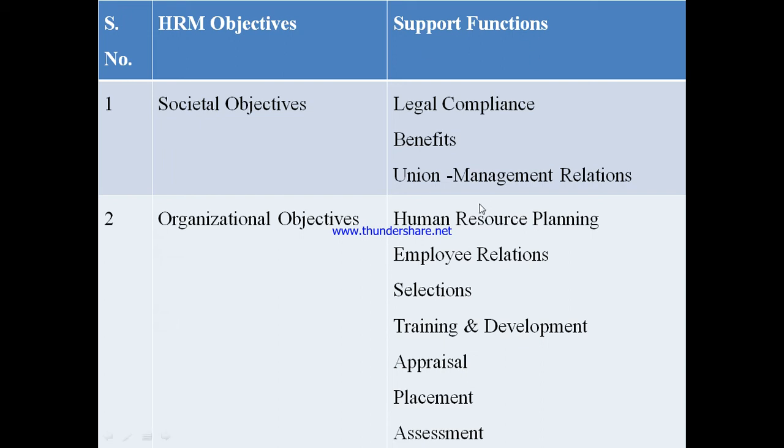They plan for the requirement of every department. For example, suppose in the production department there is any vacancy or requirement, then they will assess the actual demand: how many people will be required and how many people are actually working in the organization. Then they find the gap, and if there is a deficit of employees, more people will be hired, and if there is a surplus, there may be downsizing also.